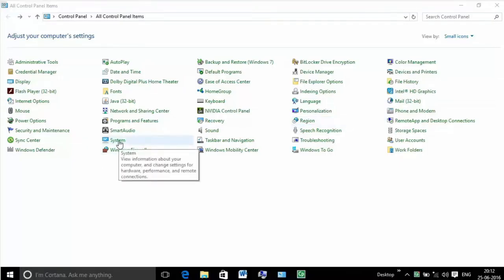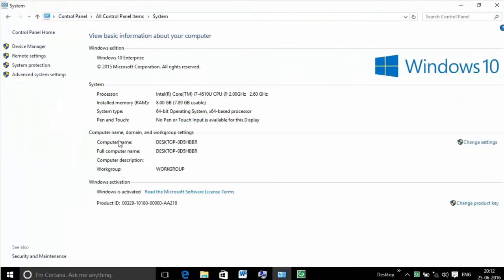System. This is used to view and change core system settings. A user can, for instance, display general information on the user's machine such as the amount of RAM, CPU speed and type, the version of Windows the system is using, and the manufacturer.